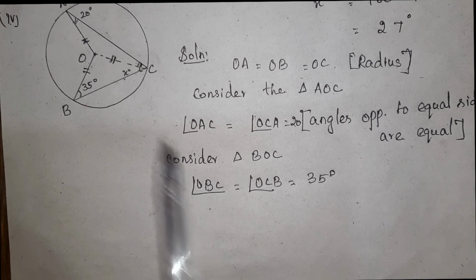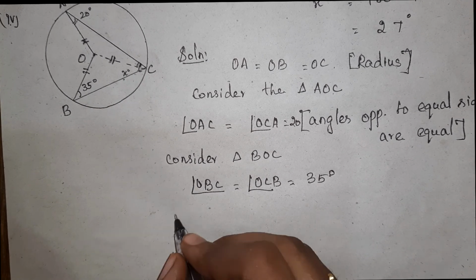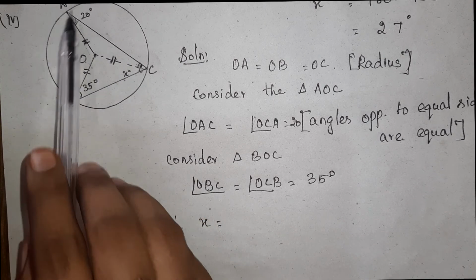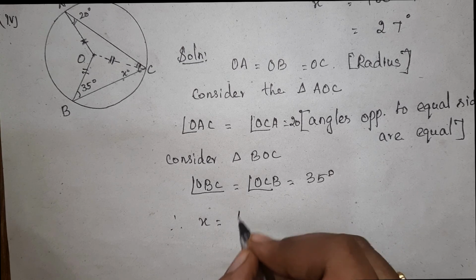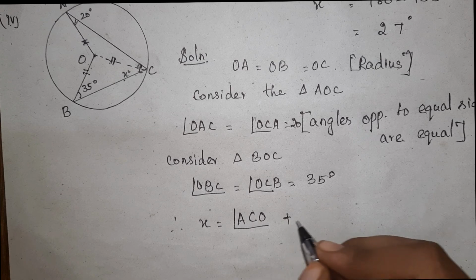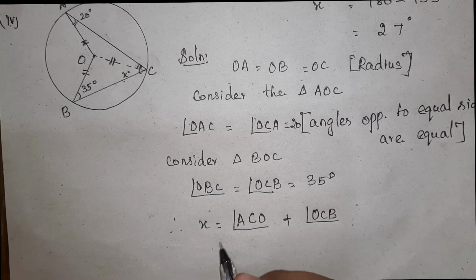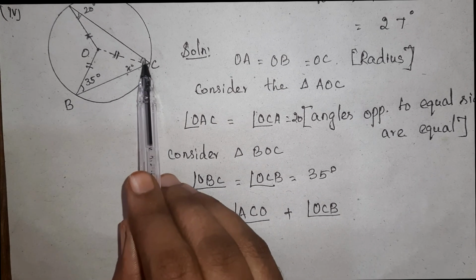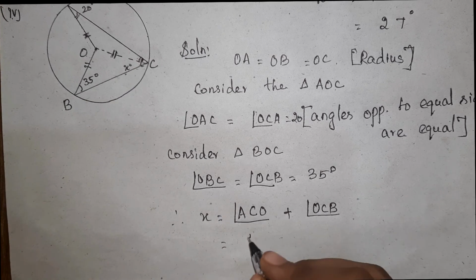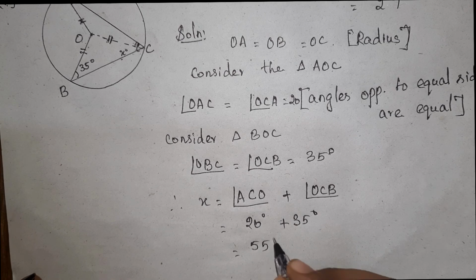We need the value of x. Here it is 20, now we found that this one is 35. Therefore angle x equals angle ACO plus angle OCB. Apply the values. This value is 20 and this is 35. So 20 degree plus 35 degree is equal to totally 55 degree. Okay.